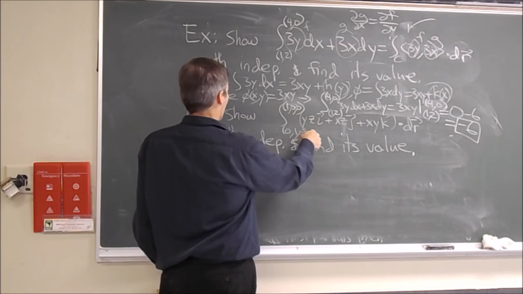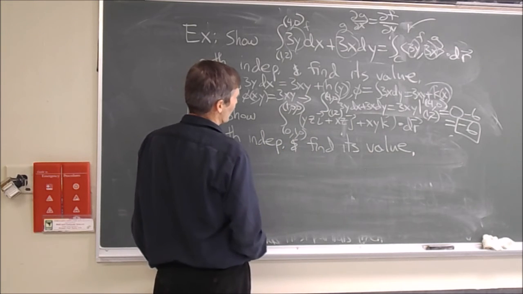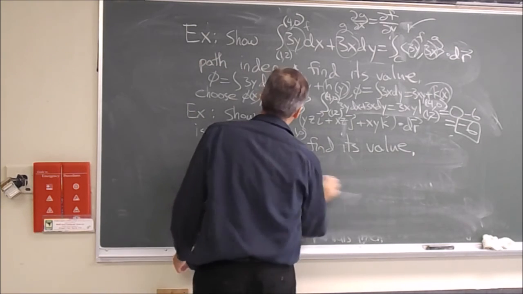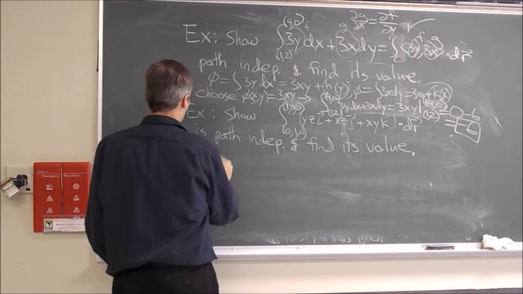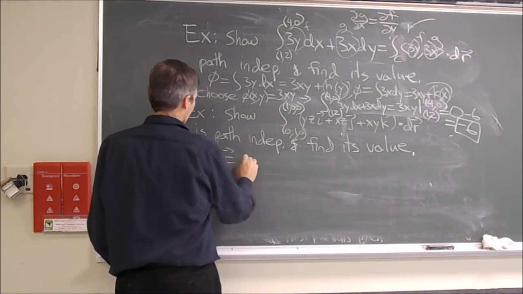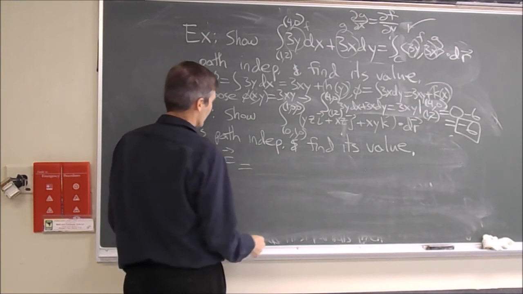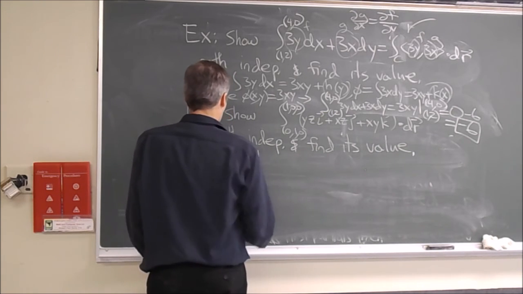Now let's show in 3 dimensions that this is independent of path and find its value. How do we do this? On this one, it's harder to show. We have to show that the curl of F is equal to 0. And so sometimes it's not even worth trying this. You just want to try and integrate it and see what the function is.